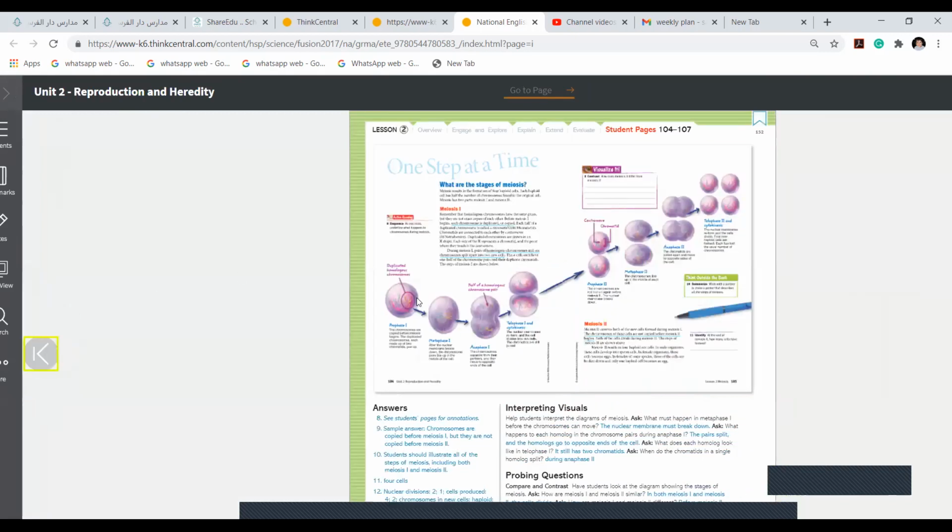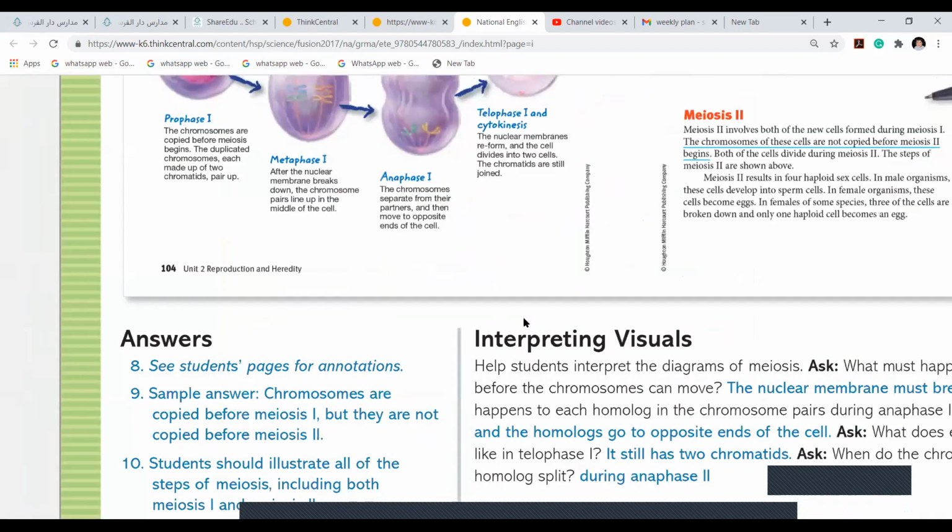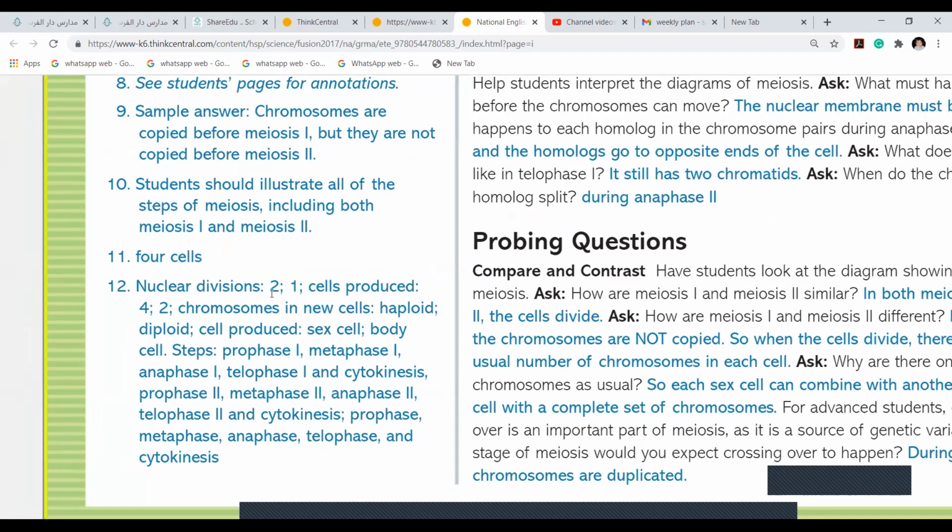Nuclear division is 2 times in meiosis, that is 4 nuclei, and here it is only 1 time. Cells produced, in meiosis there are 4 cells, in mitosis 2 cells. Chromosomes are called haploid in meiosis, diploid in mitosis. Sex cells you get in meiosis, body cells you get in mitosis.